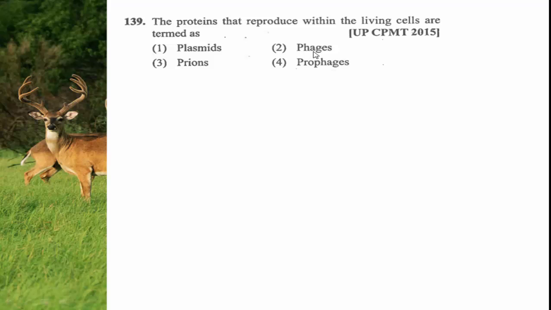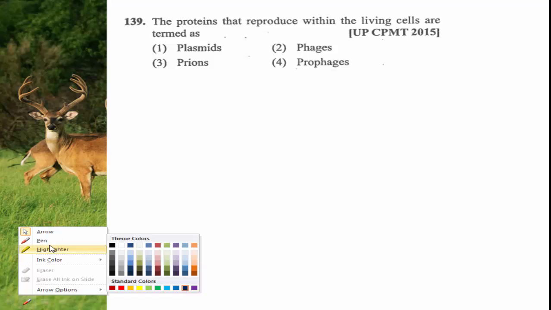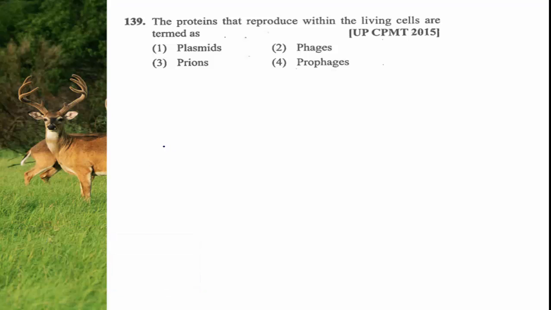Phages, what are the phages? The bacteriophage is nothing but the virus which infects the bacteria. Prophase, it is the name of stage in the cell division. So ಇಲ್ಲಿ 4 ಆಪ್ಷನ್ಗಳನ್ನು ಕೊಟ್ಟು ಇದ್ರೊಳಗೆ ಯಾವುದು ಪ್ರೋಟೀನು ಬಾಡಿ ಒಳಗೆ ಹೋಗಿ ರೀಪ್ರೊಡ್ಯೂಸ್ ಮಾಡ್ತದಂತ ಪ್ರಶ್ನೆ ಅದ, ಹೌದಾ?